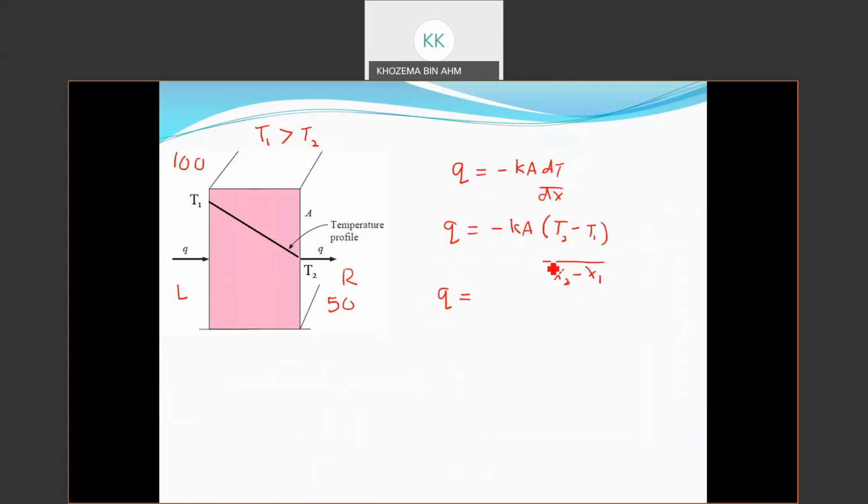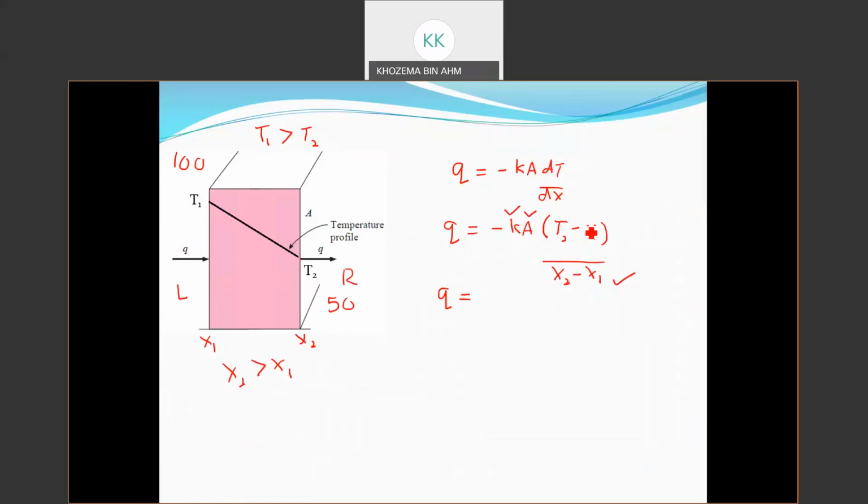From this equation, T2 minus T1 is going to give me a negative value. X2 minus X1 is going to give me a positive value, because this is where your X1 is, this is where your X2 is, and usually X2 is greater than X1. The k value is a positive value, the A value is also a positive value.